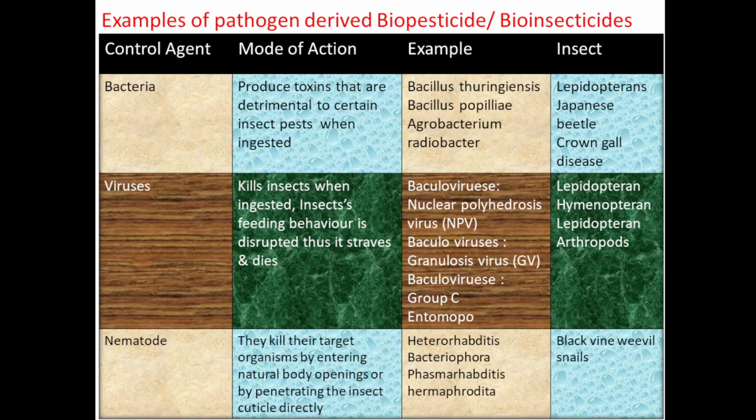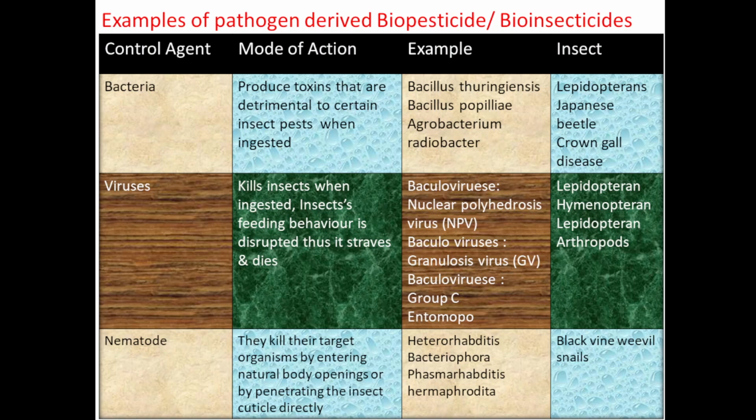Next category is nematode. They kill their target organisms by entering the natural body openings or by penetrating the insect cuticle directly. So the insect cuticle is penetrated, and in this way they get inside, or they kill the target organisms through certain openings.